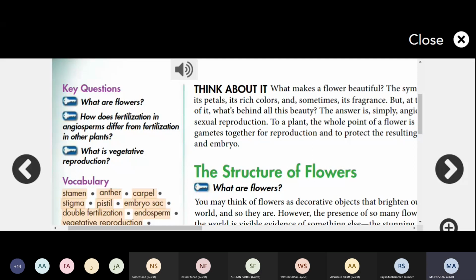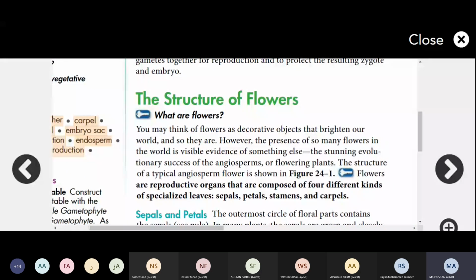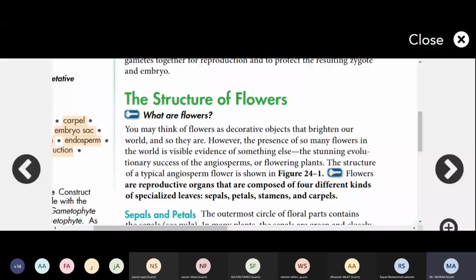The first one we are going to discuss is the structure of the flower. First, we are going to take the structure of the flower. So what is a flower, or the structure of the flower?